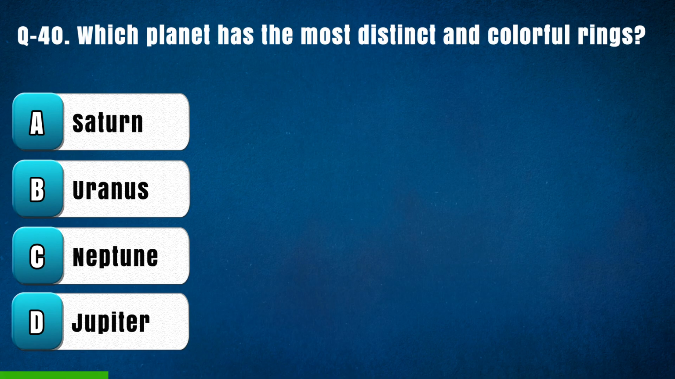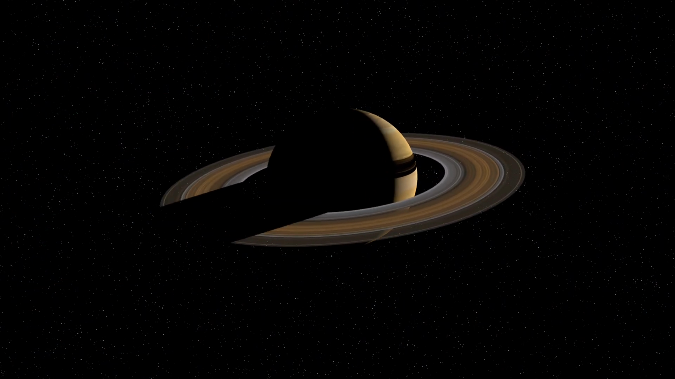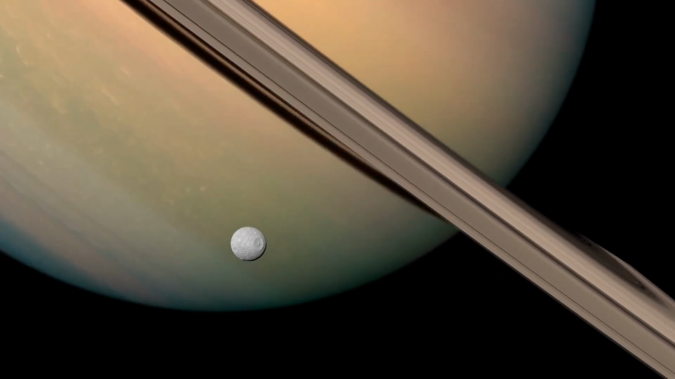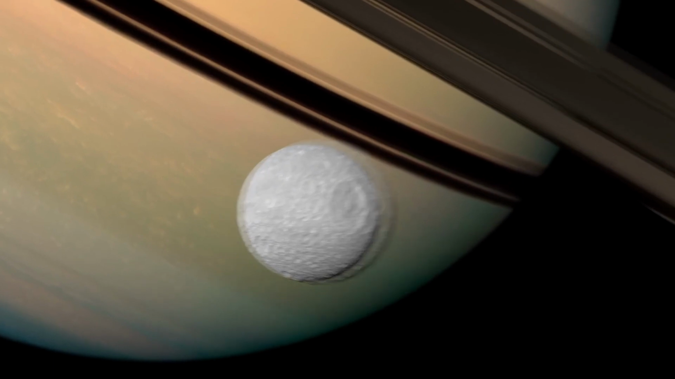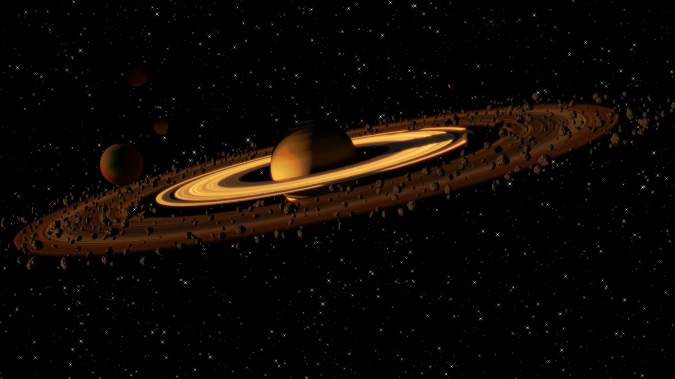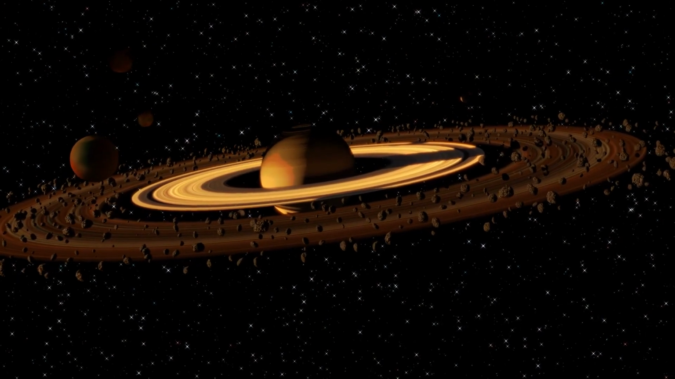Question 40. Which planet has the most distinct and colorful rings? Option A. Saturn, B. Uranus, C. Neptune, D. Jupiter. The right answer is A. Saturn. The planet with the most distinct and colorful rings is Saturn. Saturn's rings are made up of billions of tiny particles of ice and rock, ranging in size from dust grains to boulders. The rings are thought to have formed from the debris of moons and comets that were torn apart